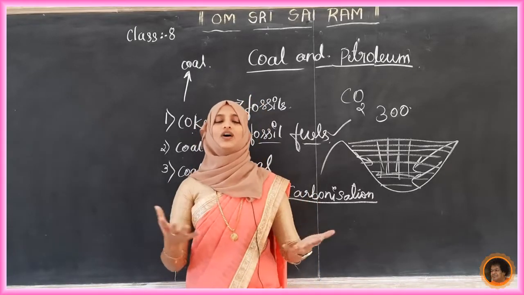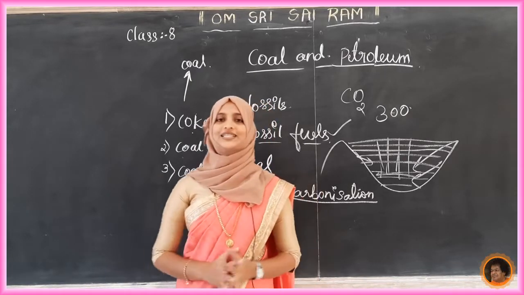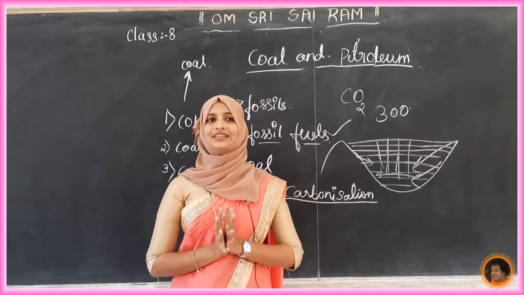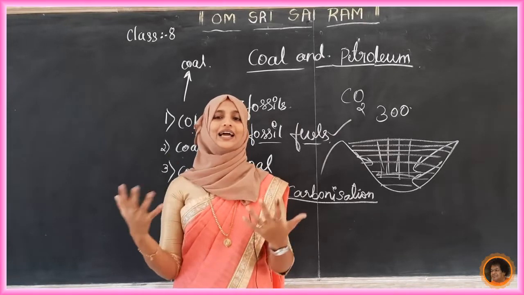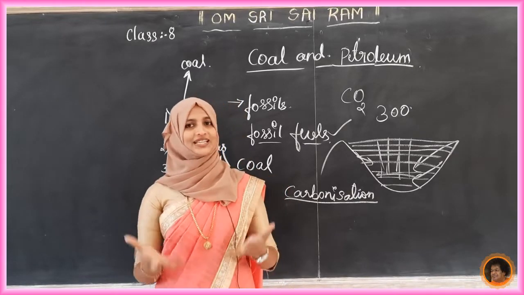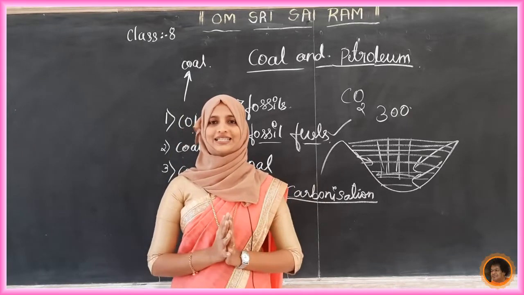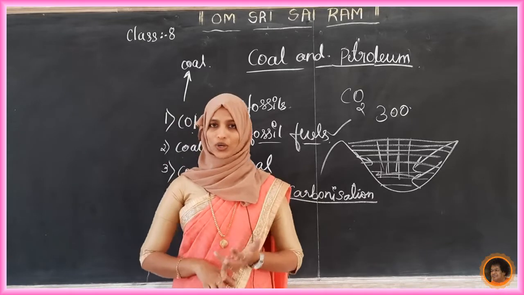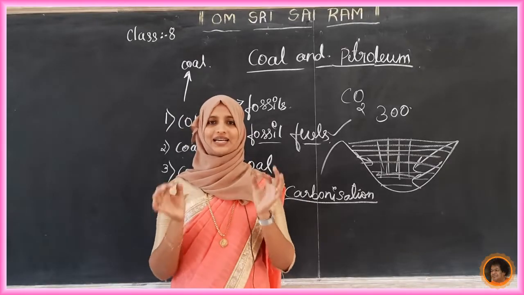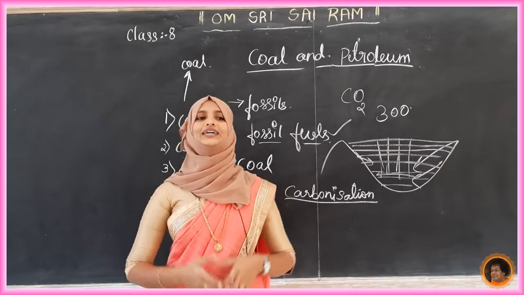Let us recall natural resources and man-made, that is artificial, resources. We discussed examples. In natural resources there are two categories, inexhaustible and exhaustible. We know the difference between these two and we studied the examples also. Among exhaustible resources there are different examples like petroleum and coal, and only two examples we are going to study in this chapter. The heading of the chapter is coal and petroleum.